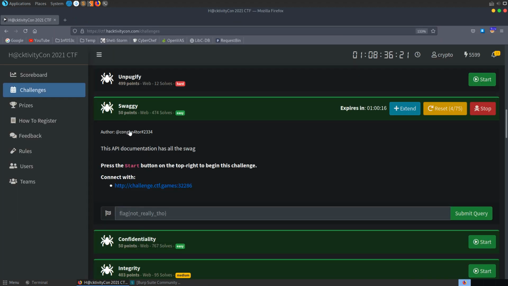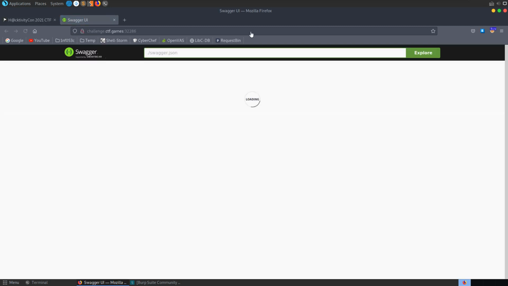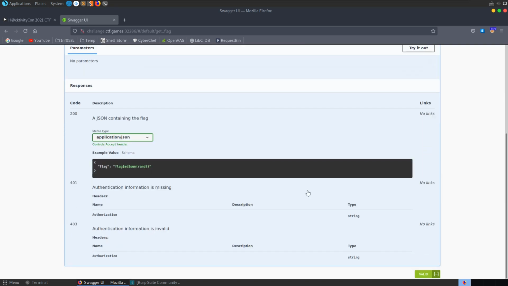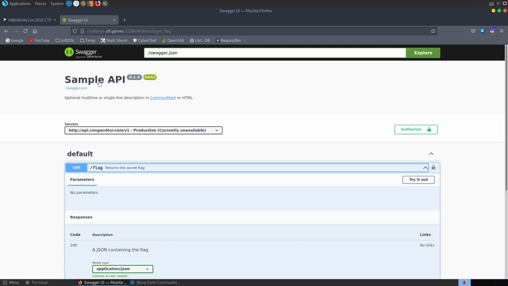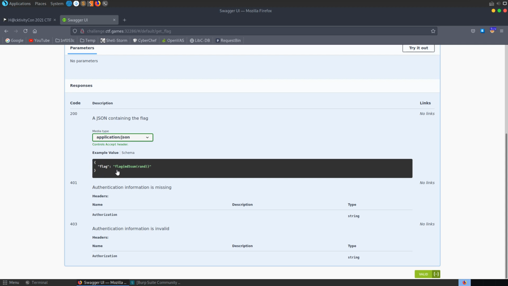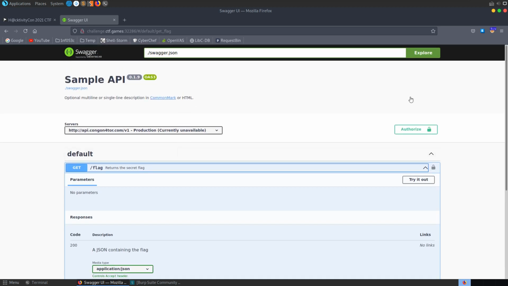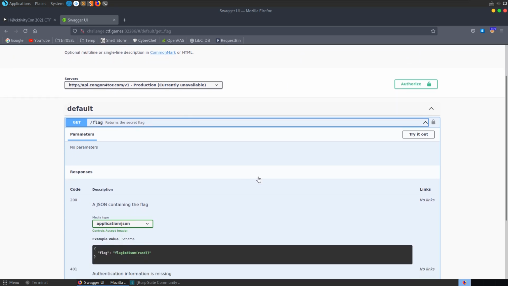It's a web challenge, and the description says this API documentation has all the swag. So we've got a server launched already. Let's go and take a look at it, and it takes us through to this Swagger UI. So whenever I see challenges like this that look quite realistic in terms of the application, where it looks like there could be quite a lot of stuff going on, I'm immediately kind of daunted by the potential solution. But actually in this case this was quite an easy challenge to solve.